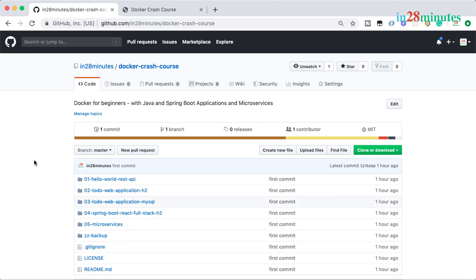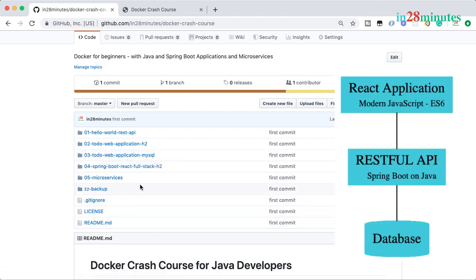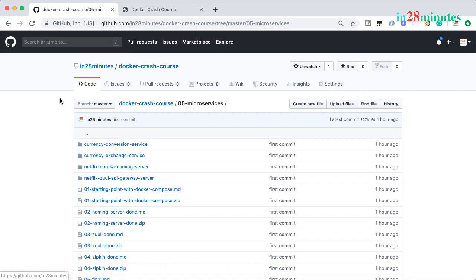The GitHub repository contains the source code for different projects that we will be containerizing during this specific course. We will start with containerizing a REST API. We will move on to a web application. After that, we will have the web application talk to MySQL. We'll containerize that, and later we would move to a full stack application, a React frontend, which is talking to a Spring Boot API. We'll also look at a number of microservices.